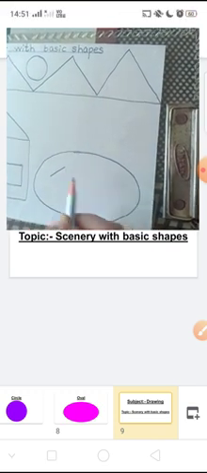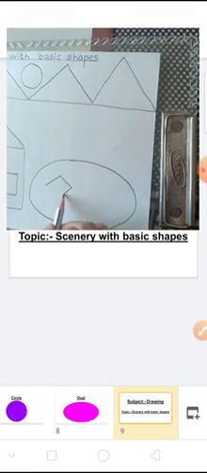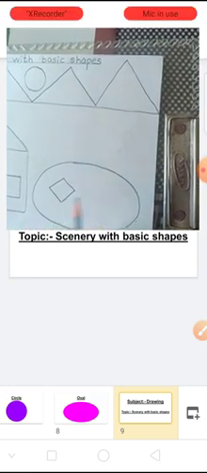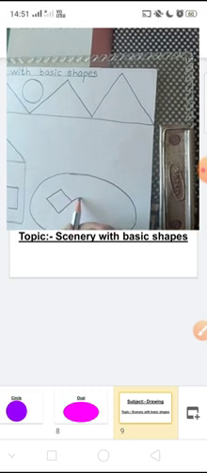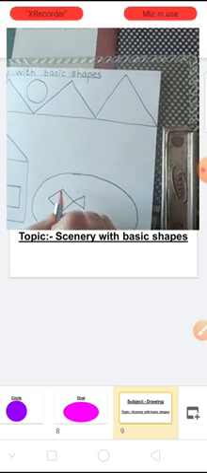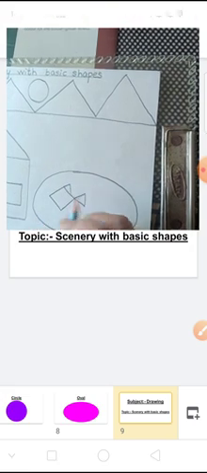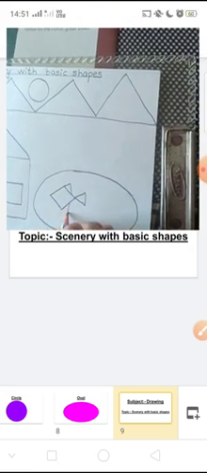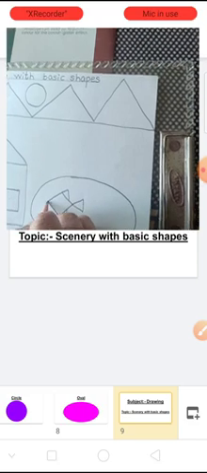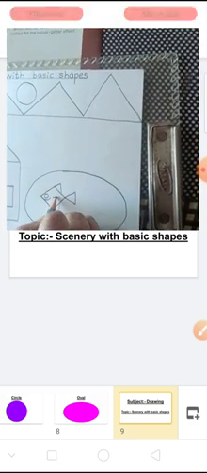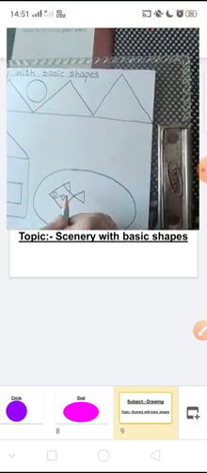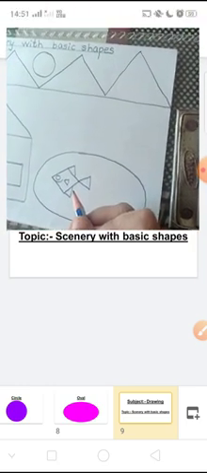So draw the diamond shape like this and draw triangles again to show the fins of the fish, mouth, one small circle as an eye, and don't forget to draw gills of the fish, because fish breathes through gills.